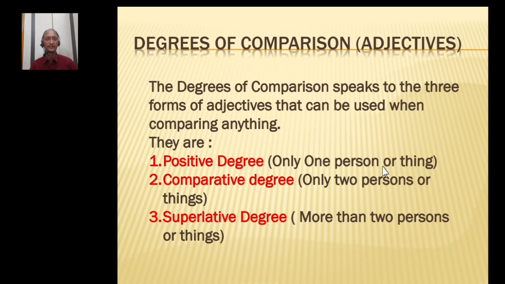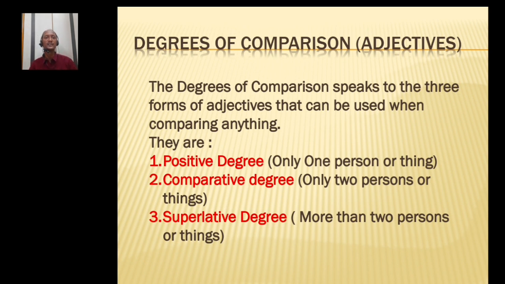Degrees of comparison. Degrees of comparison speak to the 3 forms of adjectives. Adjectives have degrees of comparison. That means 3 degrees that can be used when comparing anything. What are these 3 degrees of comparison? One is the positive degree, the second is the comparative degree, and the third is the superlative degree.